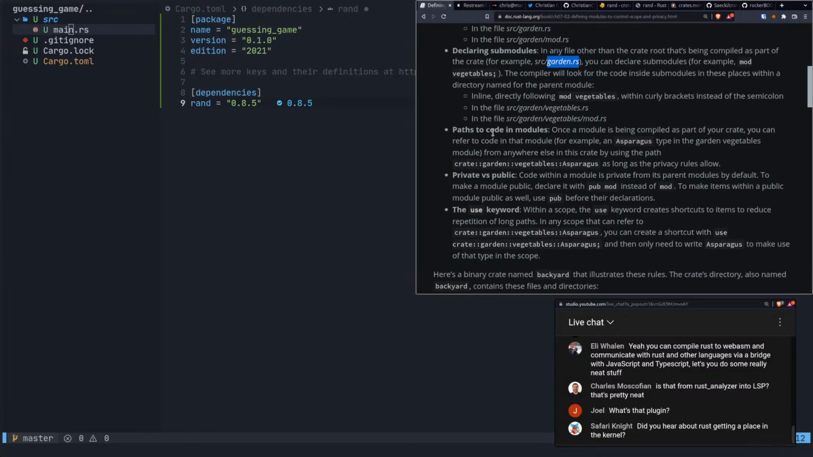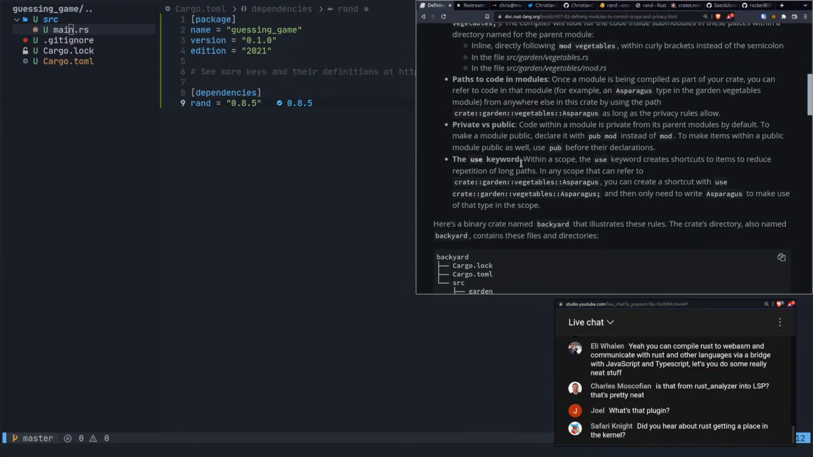All right, paths to code in modules. Once a module is being compiled as part of your crate, you can refer to code in that module, for example an Asparagus type in the garden vegetables module, from anywhere else in this crate by using the path. Okay.